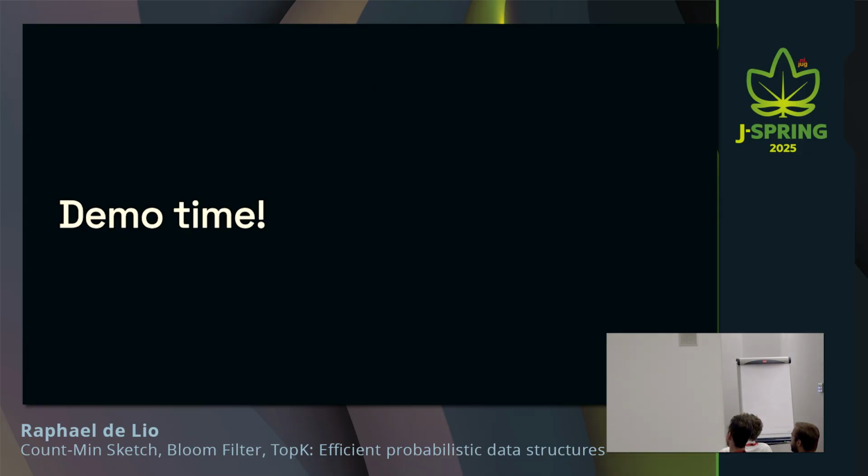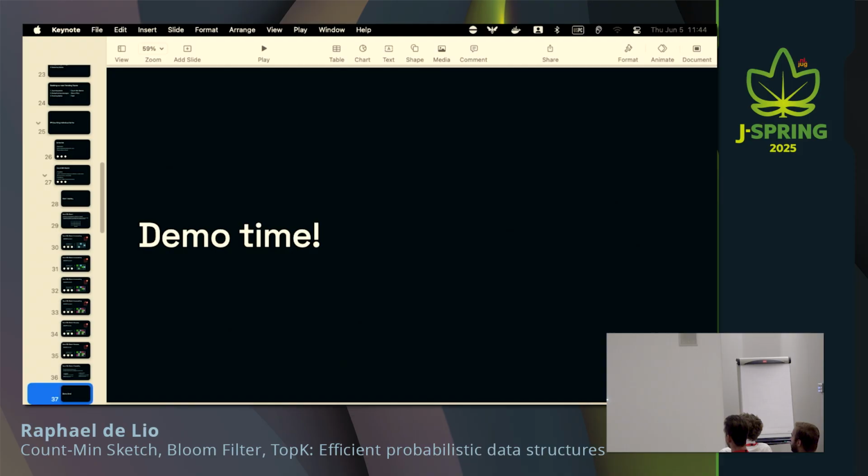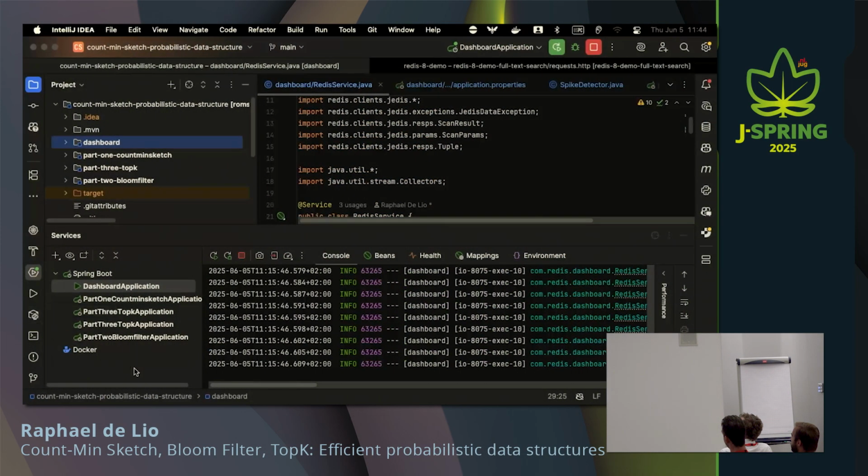OK. So what I did, I created an application. And I ran this application throughout the night. By the end, I have a QR code. You can also run that locally if you want. In this application, we have 4 modules. One is the counting sketch. The second one is the Bloom filter. The third one is the TopK. And the last one is the dashboard. I'm running the dashboard now.